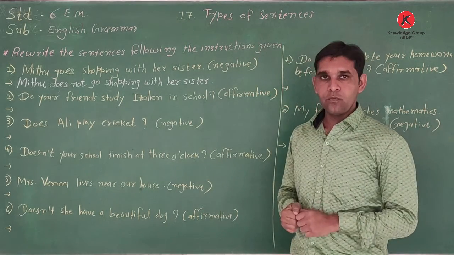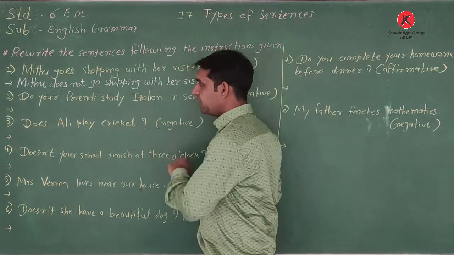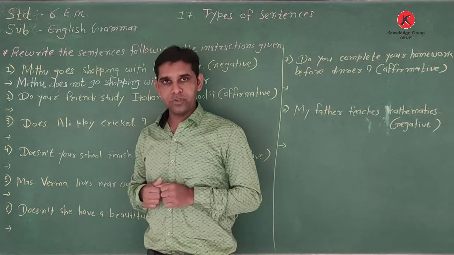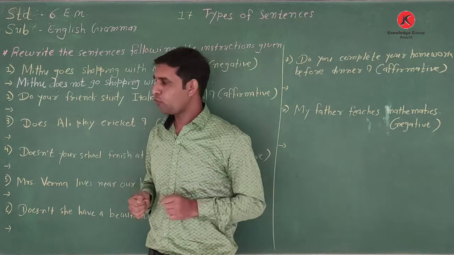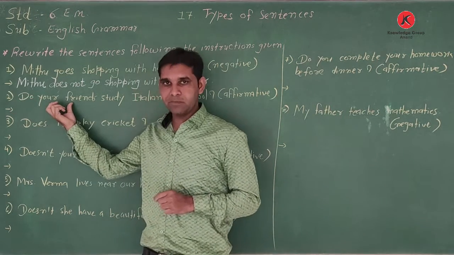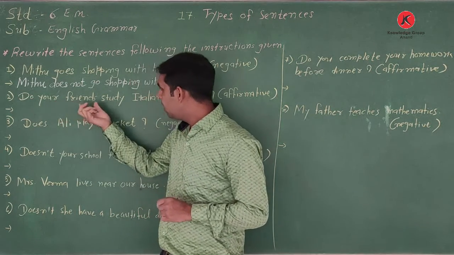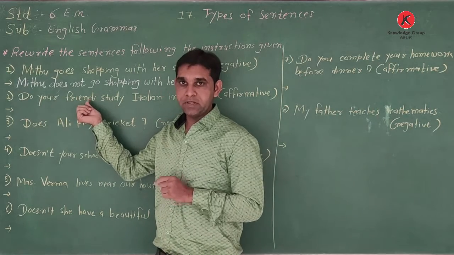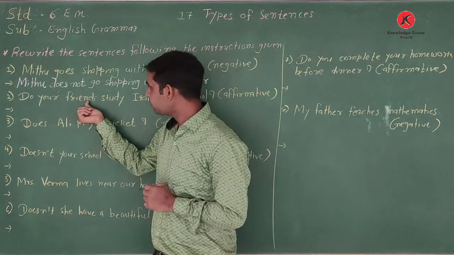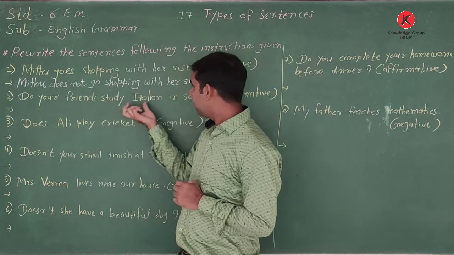So what do we do? First we find the subject and verb. So it's a yes-no question. What? Yes-no question, starting with do. After do is the subject. The subject is plural: your friends. Here given is friends, not one friend, singular, but more than one. Then the verb, then the other words.